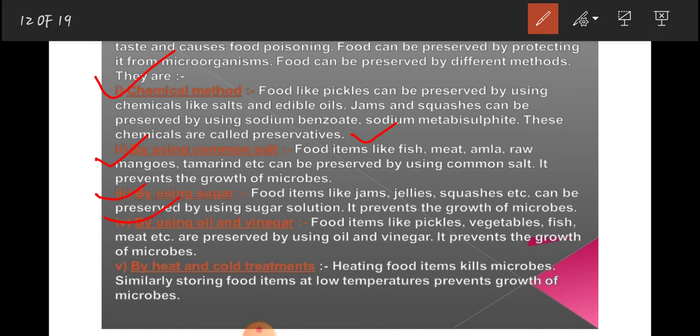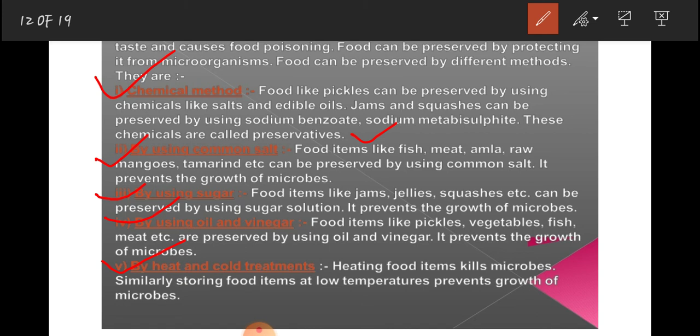Okay. Fifth point is by heat and cold treatment. Heating food items kills microbes. Similarly, storing food items at low temperature prevents growth of microbes. That's why we need to boil our food material from time to time. We need to cook it. If we are talking about milk, we need to boil it again and again. And other food items we have to cook.